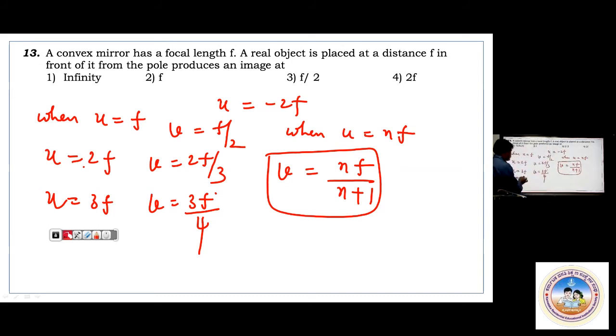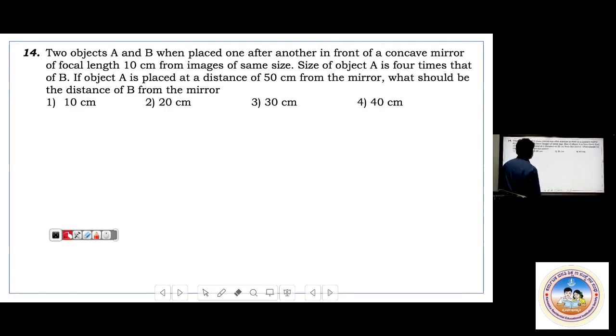Okay, so that is next. Two objects A and B, when placed one after another in front of a concave mirror of focal length 10 centimeter, form images of same size. Size of the object A is 4 times that of B. If object A is placed at a distance of 50 centimeter from the mirror, what should be the distance of B from the mirror? Come on, you have to read once again, then only you will get it. Come on, read that.